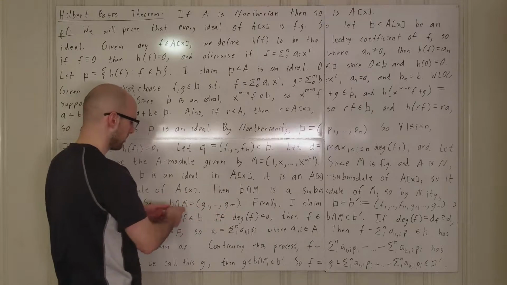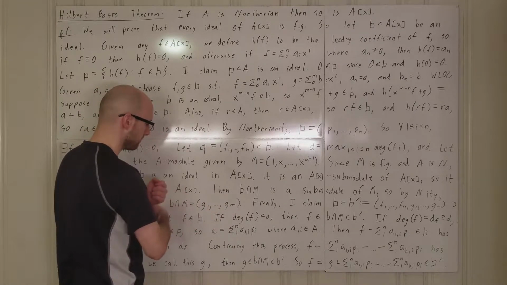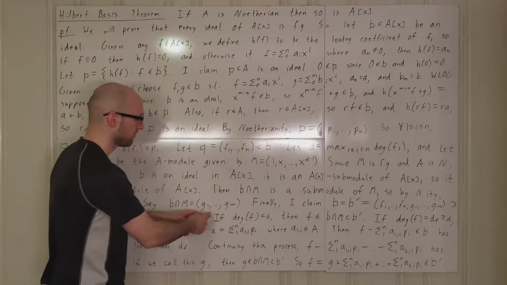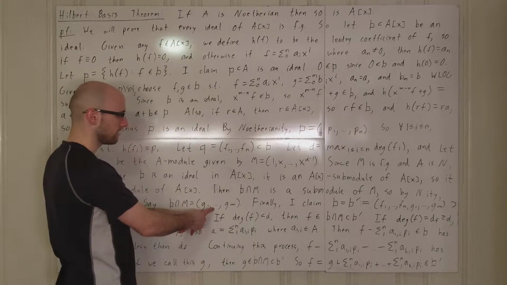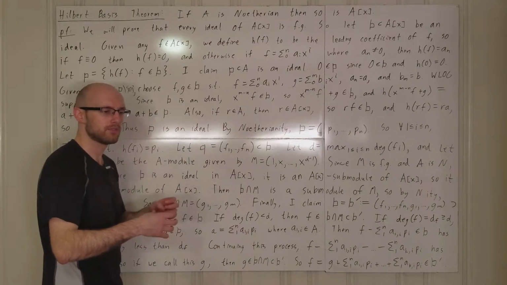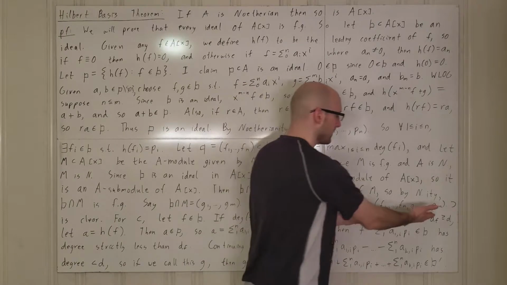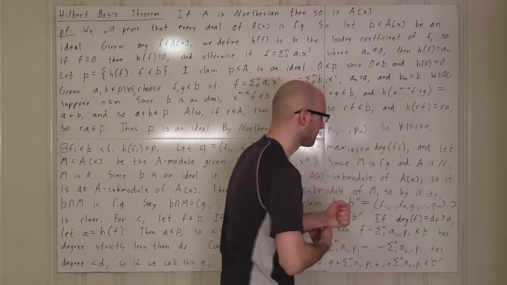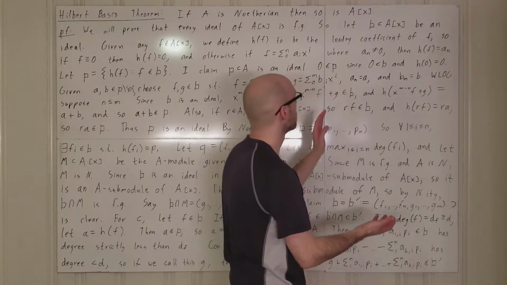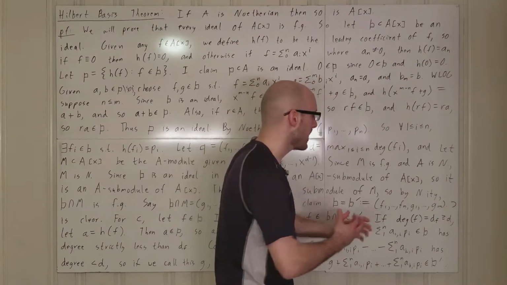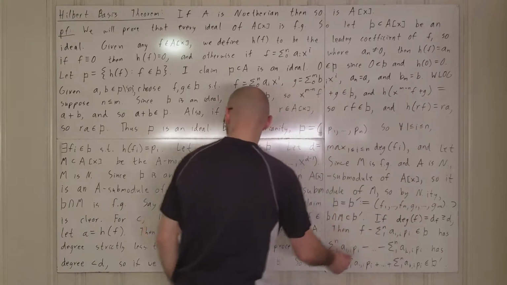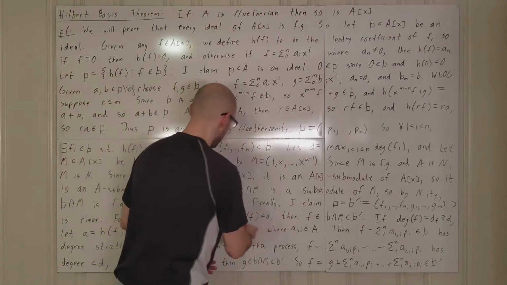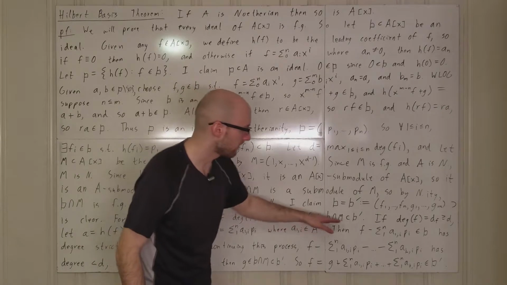So these are A modules, linear combinations of the gi with coefficients in A, and that's contained in this thing, because this is linear combinations with coefficients in this ring here, and in particular we could take the coefficients to be in A. Okay, so therefore, if it happens to be that f has degree less than d, then f is contained in b prime.